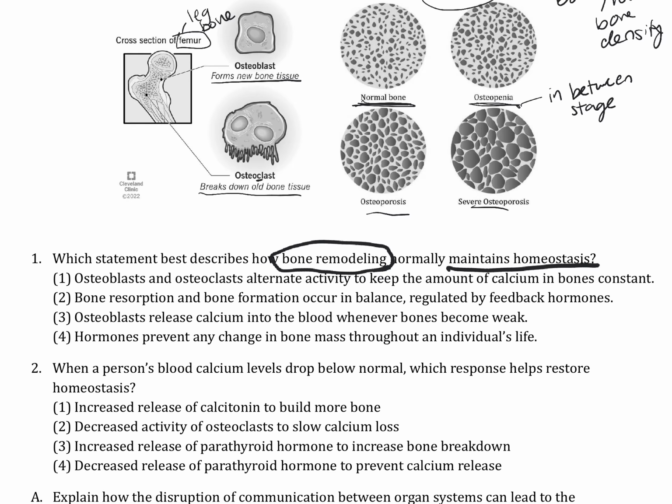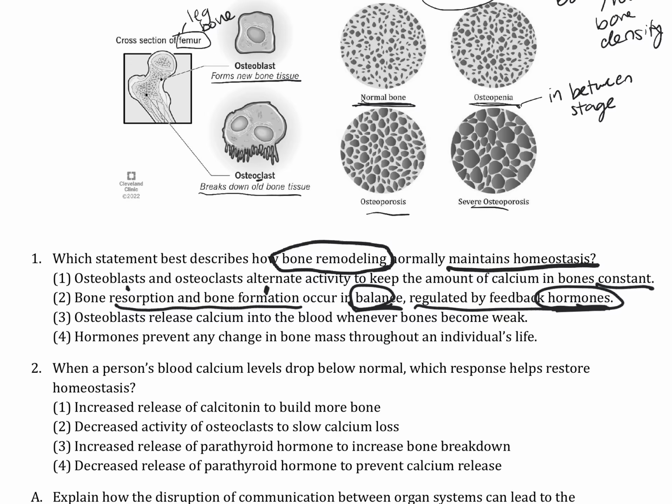Osteoblasts and osteoclasts alternate activity to keep the amount of calcium in bones constant. Bone resorption and bone formation occur in balance. I like that word. Regulated by feedback hormones. Okay, I'm liking this one because it's telling us both the resorption and formation, like we said in our annotation. It's talking about balance and it's talking about hormones, which we know are involved. I'm going to keep reading to make sure there's not a better answer.